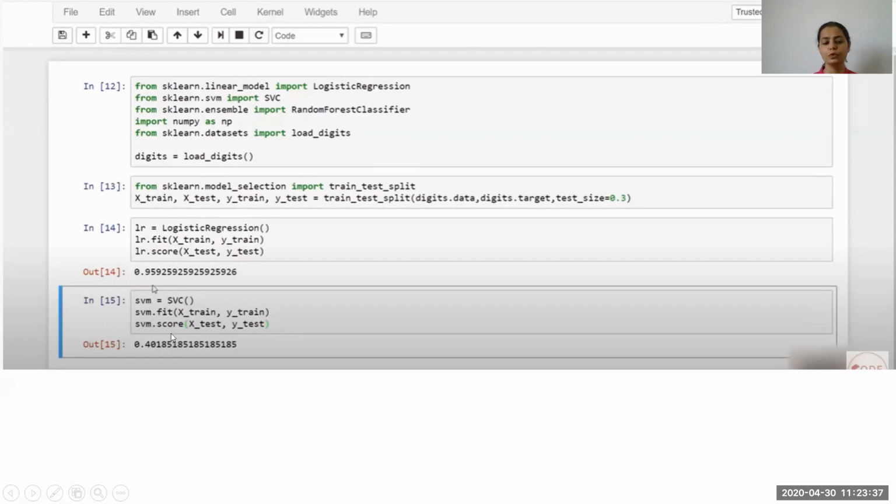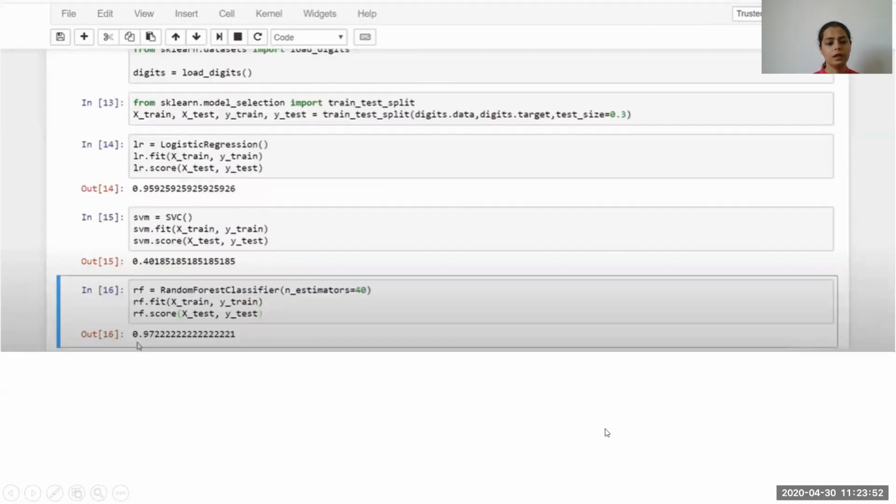So let us now try to do the same thing using the random forest classifier. Random forest classifier is another very powerful classifier which is available and inbuilt. It is giving us a rather high score, that is 97.2%.